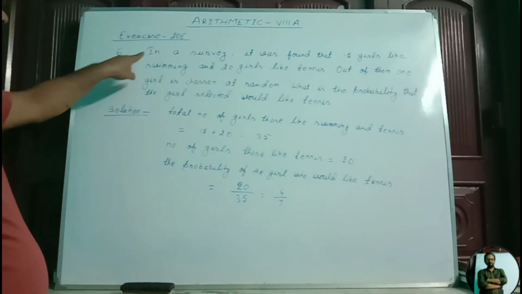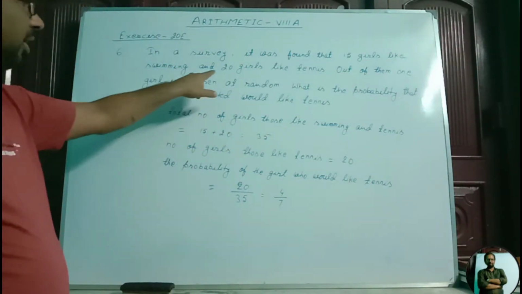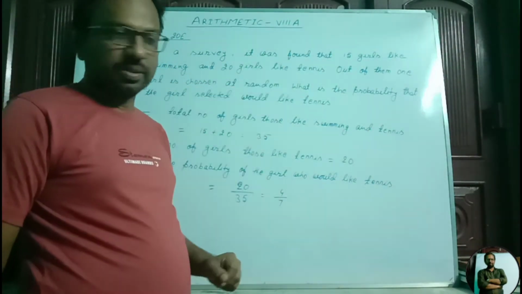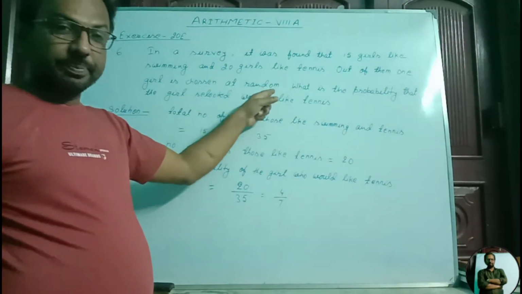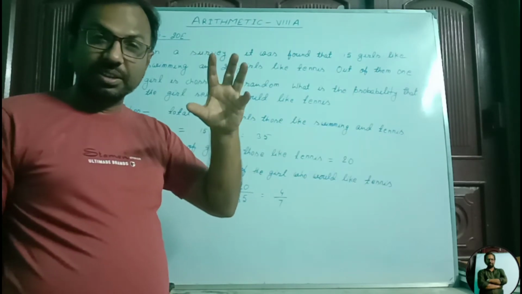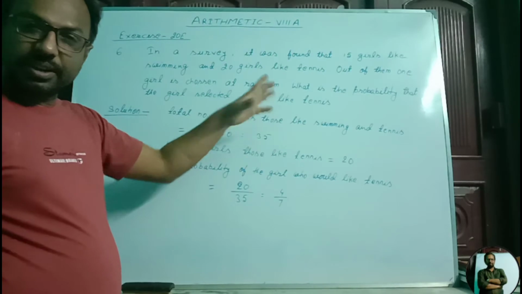In question number 6, in a survey, it was found that 15 girls like swimming and 20 girls like tennis. Out of them, one girl is chosen at random. At random means suddenly. What is the probability that the girl selected would like tennis?